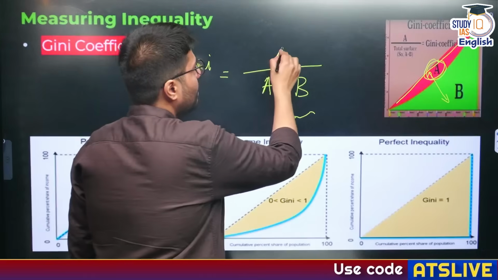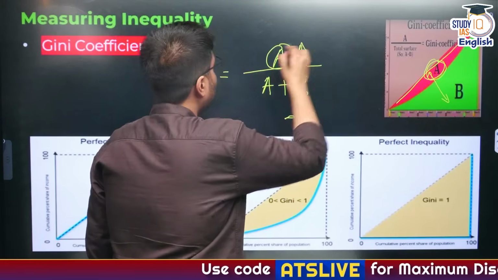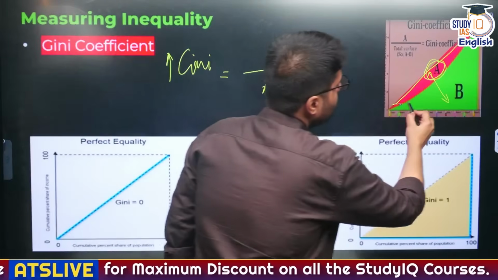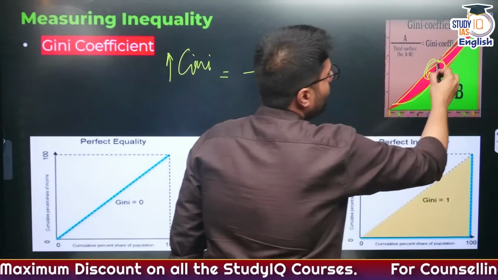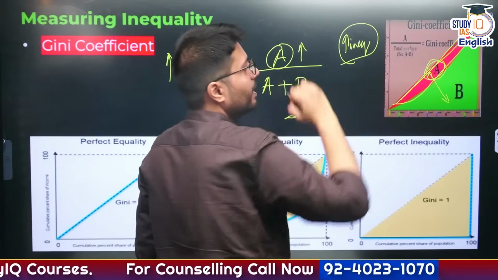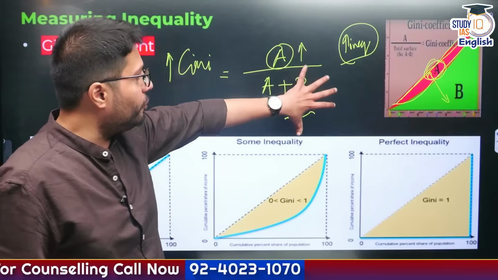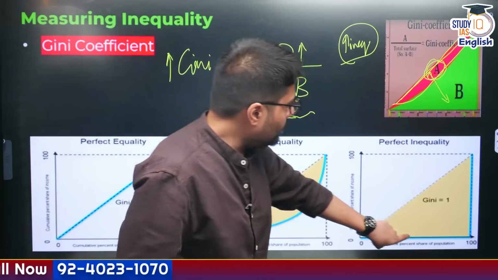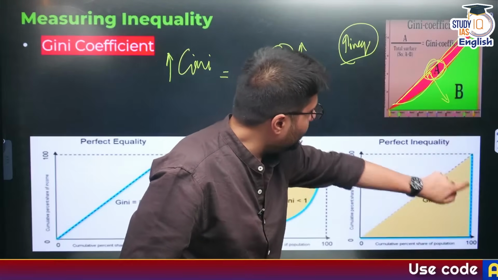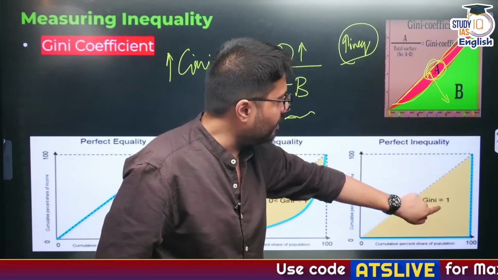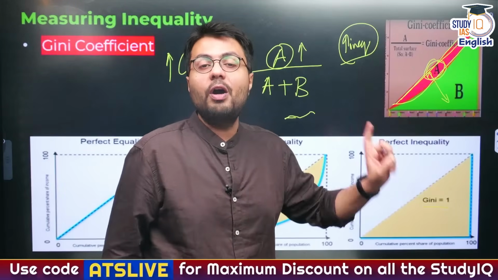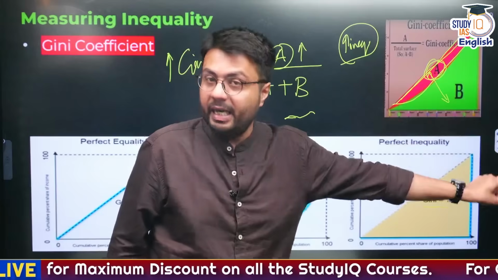And as you can understand, as the value of A increases, the value of the Gini coefficient increases. And the larger this red area, the more the inequality in that particular country. Understood? So this is what the Gini coefficient shows. If this curve becomes prominent, and this A becomes this entire curved line, this means Gini is equal to 1. And when Gini is equal to 1, that means a perfectly unequal society.